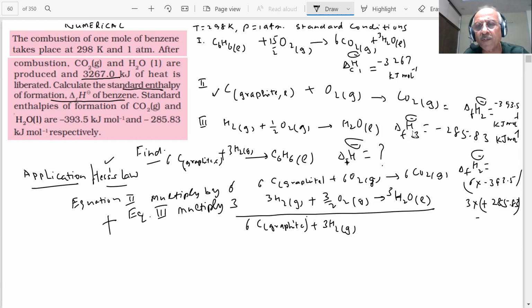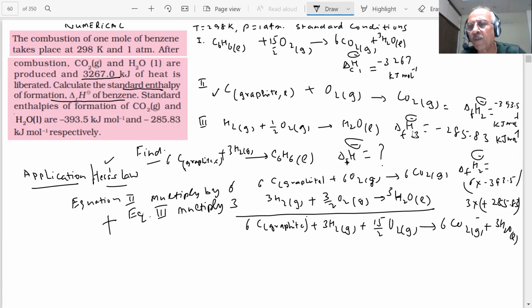This will come to 15 by 2 oxygen gas, student. This gives 6 CO2 and 3 H2O liquid. You are getting this from this equation.